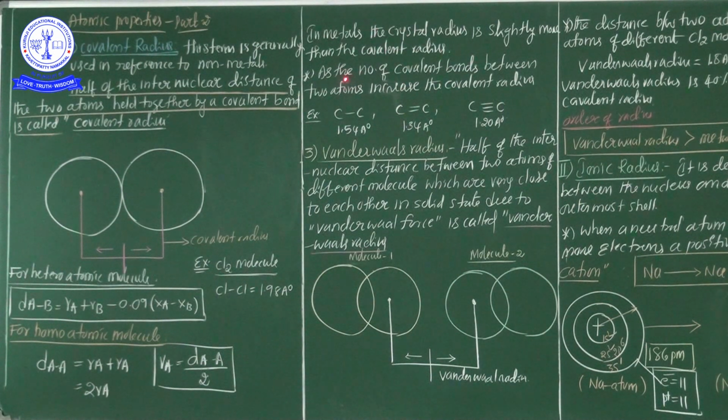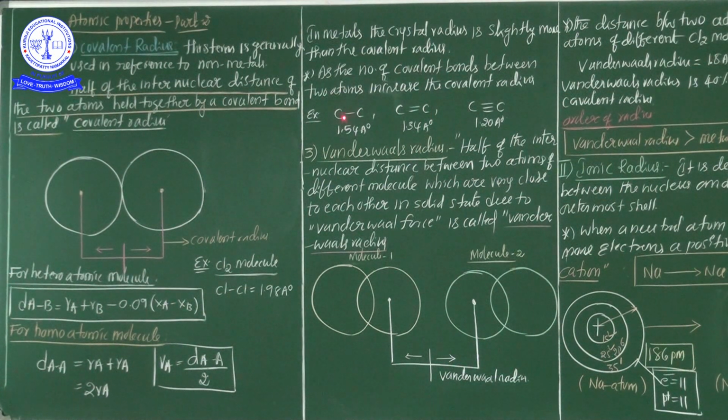Now one more important point here. As the number of covalent bonds between two atoms increases, the covalent radius decreases. It's a very, very important point, my dear students.